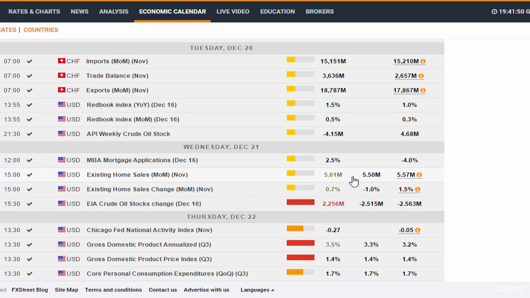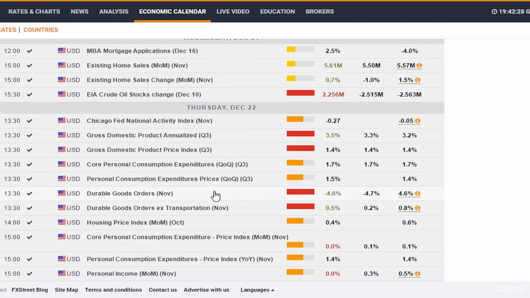So you can see that the actual data is better than what analysts were projecting, and it's better than the previous month. So this is very good data for existing home sales. And remember, housing data is released before the durable goods data. Hence, we can use the housing data to trade the durable goods data. Now, let's take a look at the durable goods data.